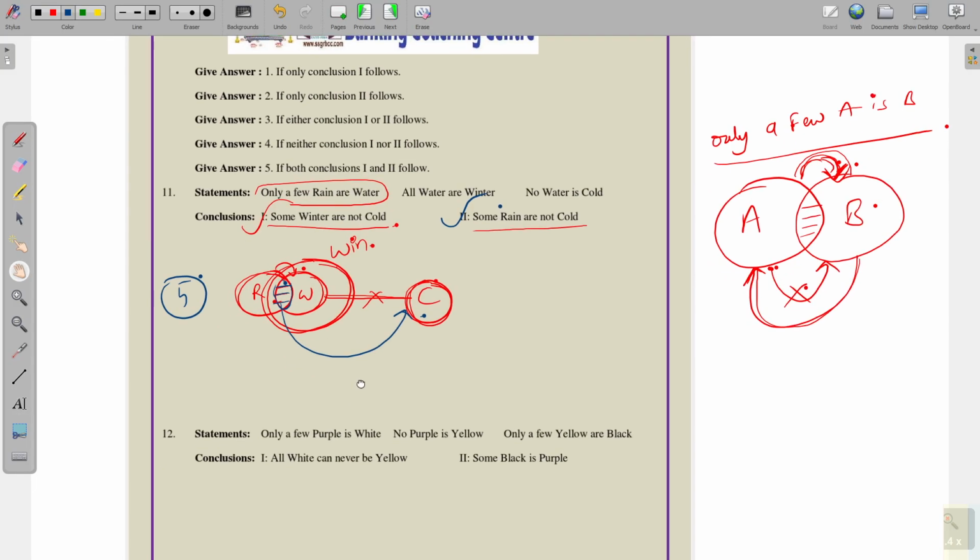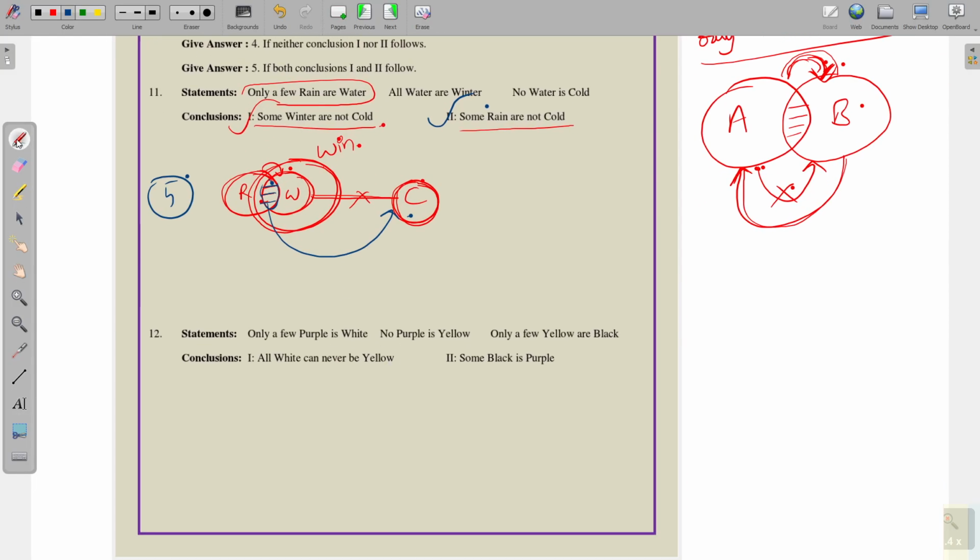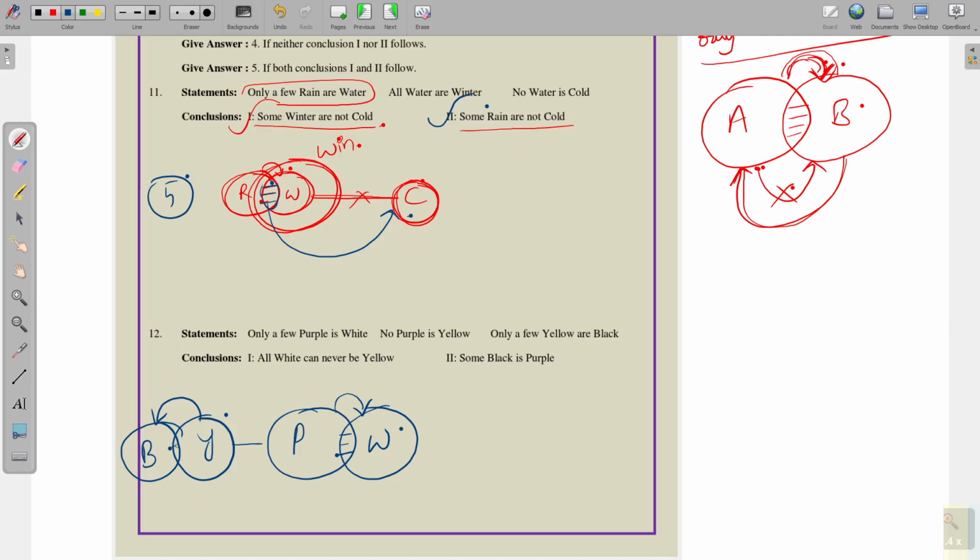And see the next one, second one, question number 12. Only a few purple or white. Next, no purple is yellow, and only a few yellow or black. Next, all white can never be yellow.